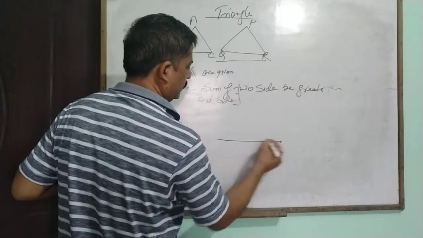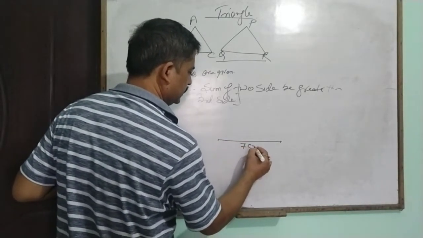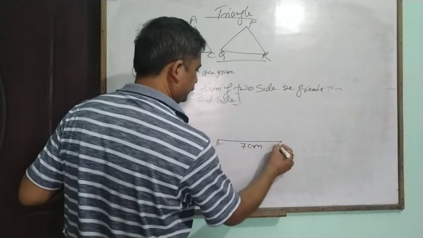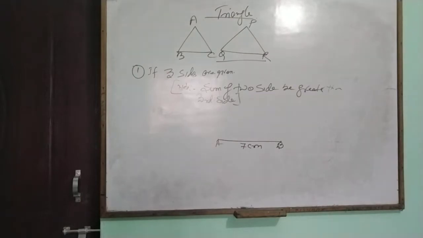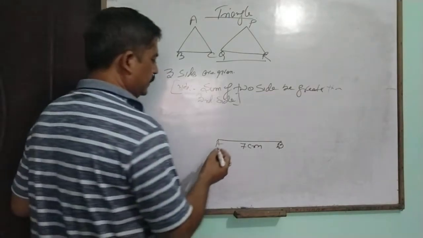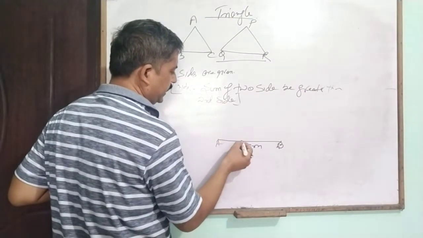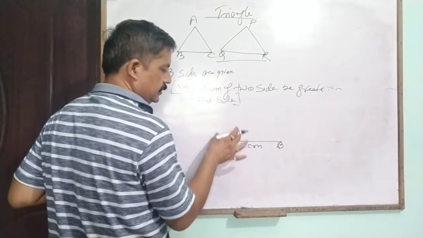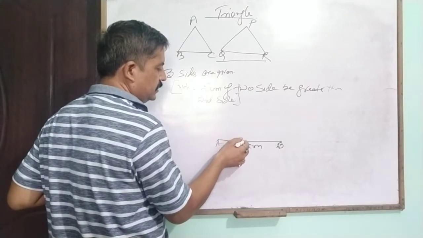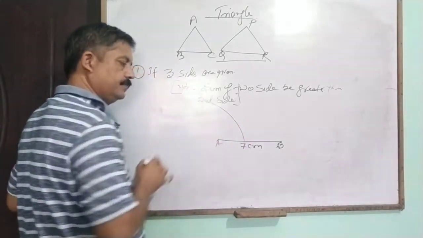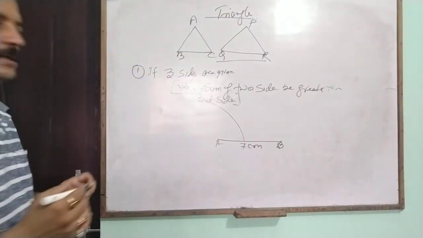We take 7 centimeter, just AB. Then we take a 3 centimeter arc. We measure with the compass on the scale and draw the 3 centimeter arc.